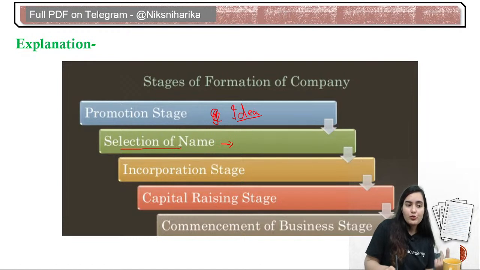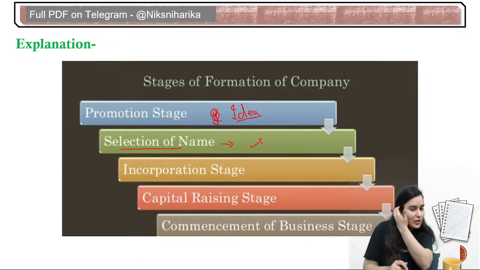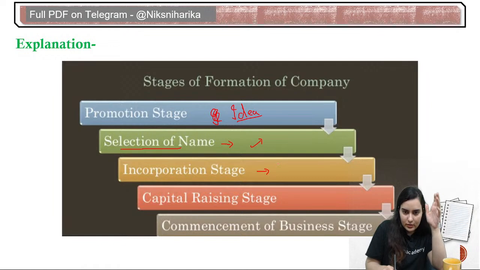Along with this, we also select whether it is a private limited or a public limited company, and which name is available to take up, and which type of company we are forming. Then we incorporate the company by, you might have definitely heard, MOA, AOA, registration.